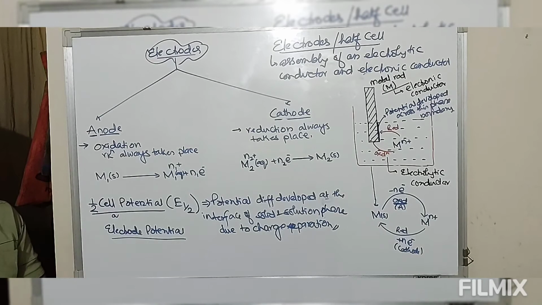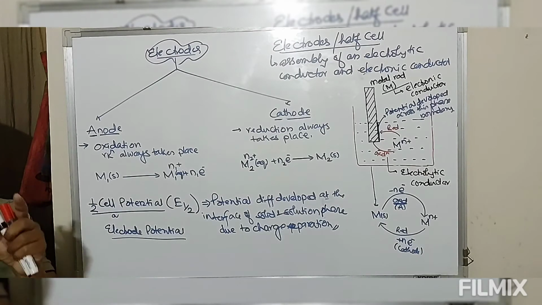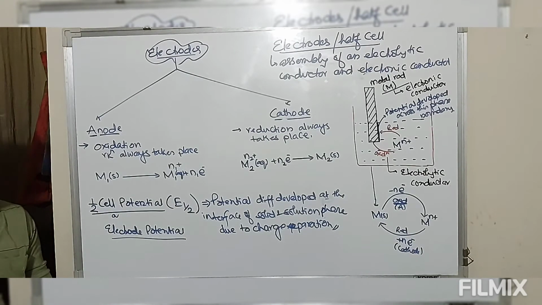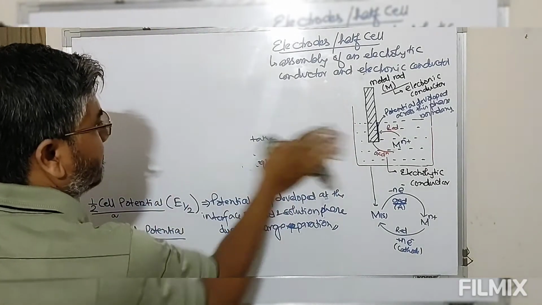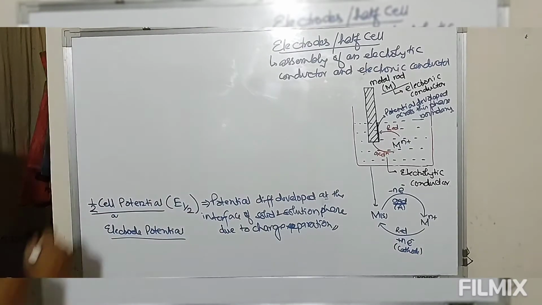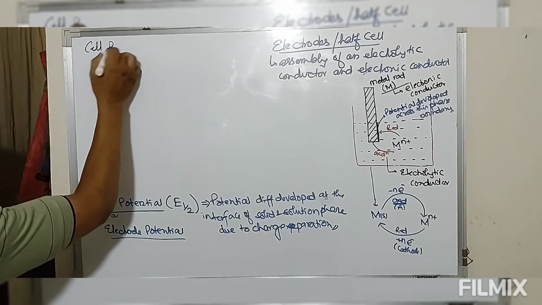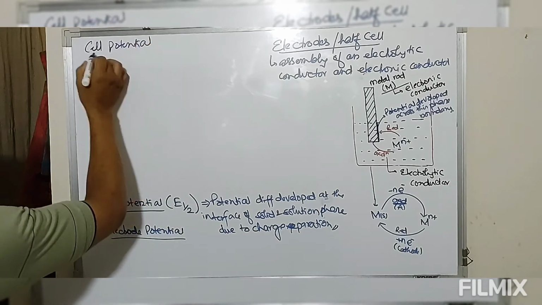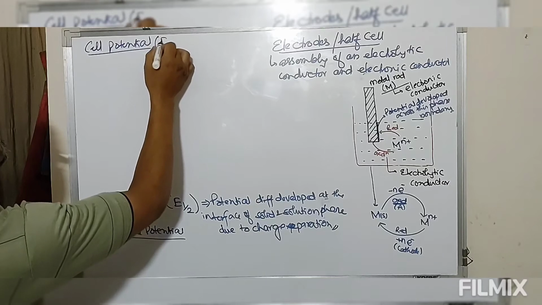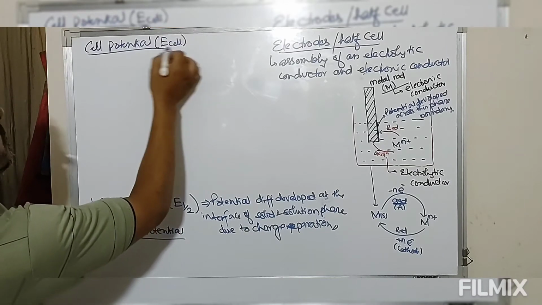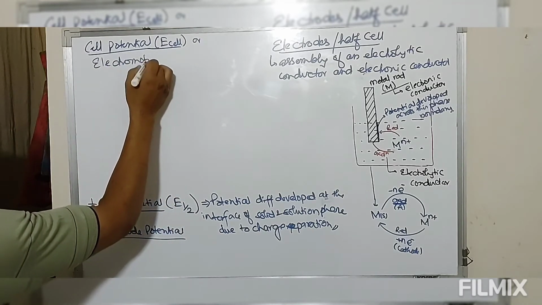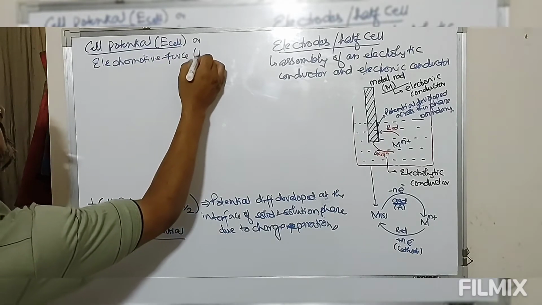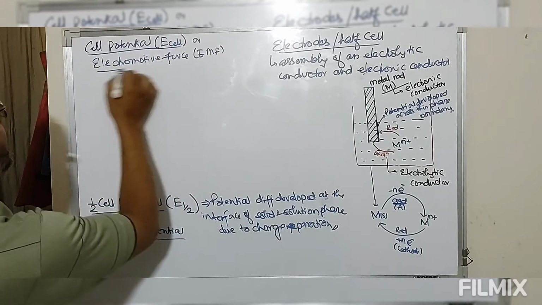When this is combined, there is again a potential difference developed between cathode and anode, and that potential difference is known as cell potential, E cell, or sometimes written as electromotive force, EMF.